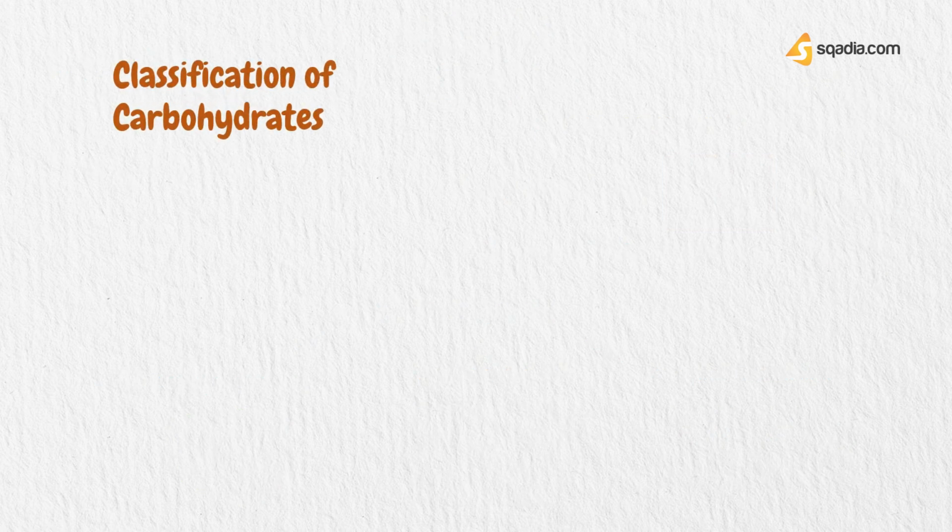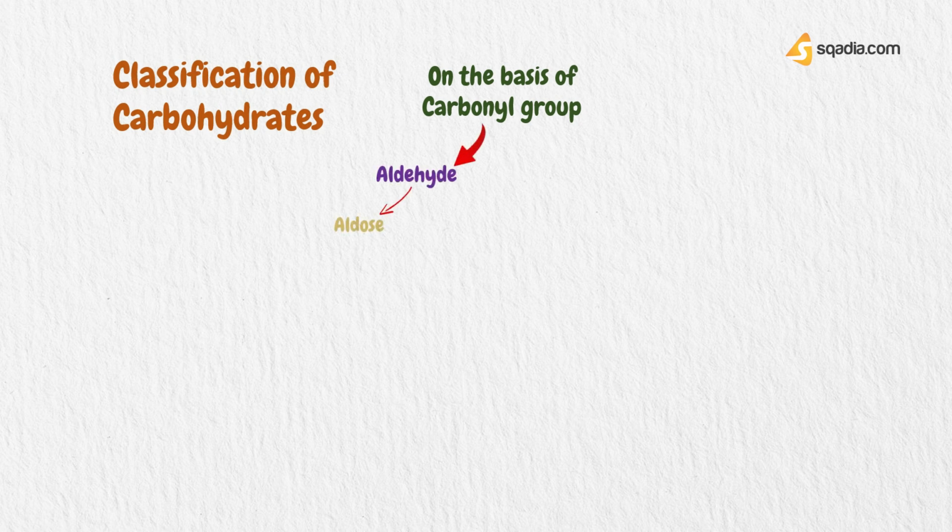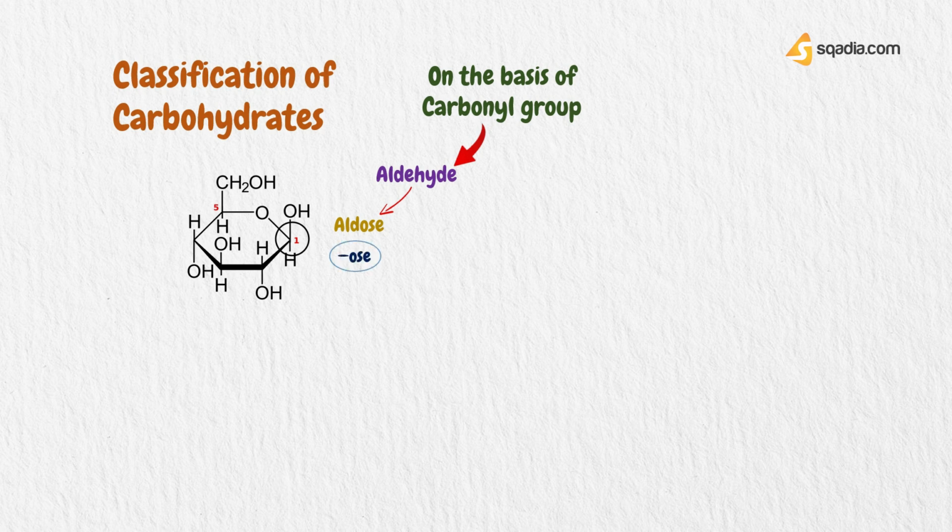Carbohydrates can be classified on the basis of the type of carbonyl group they contain. That can be either aldehyde or ketone. Carbohydrates with an aldehyde as their carbonyl group are called aldoses. They have a carbonyl group at C1, that is a free carbonyl group, so the suffix -ose is used with their names. For example, glucose. Whereas those with a ketone as their carbonyl group are called ketoses.